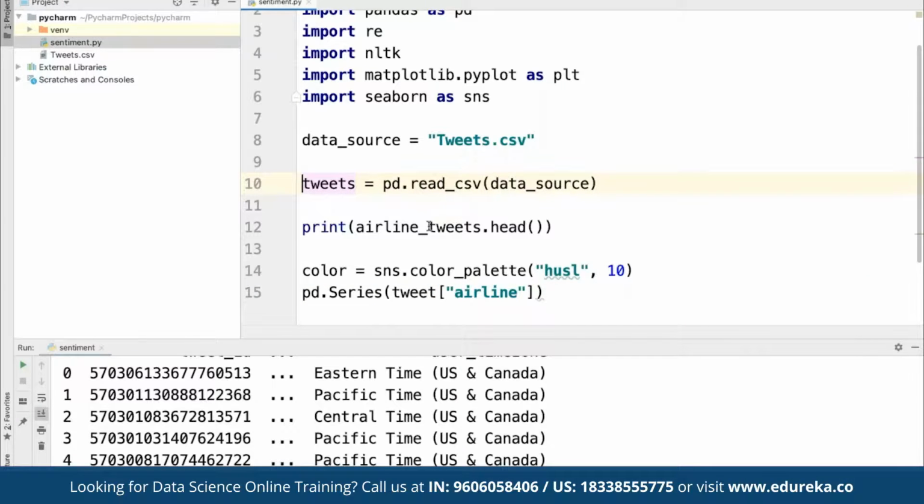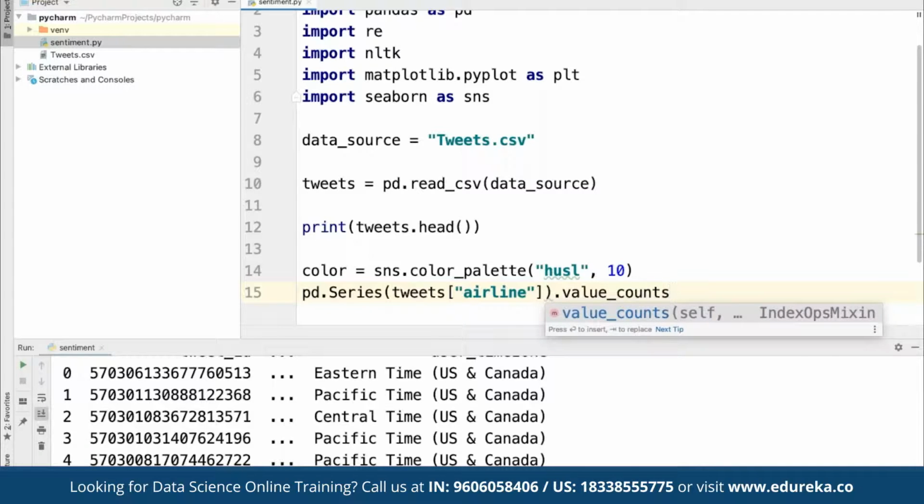So here we have tweets itself. From the given tweets airline, we have tweets airline, and then we can define the value count. For example, we want to count the number of airlines, so here we can define dot value counts.